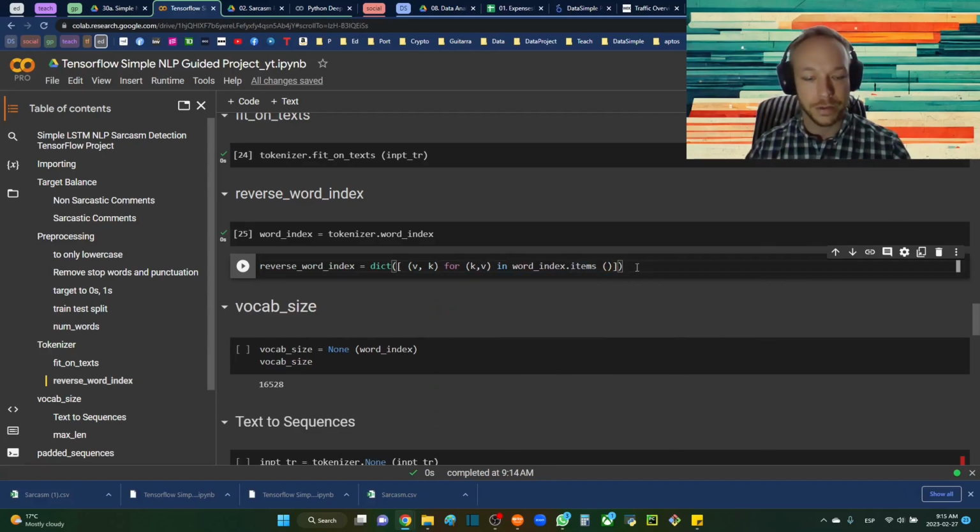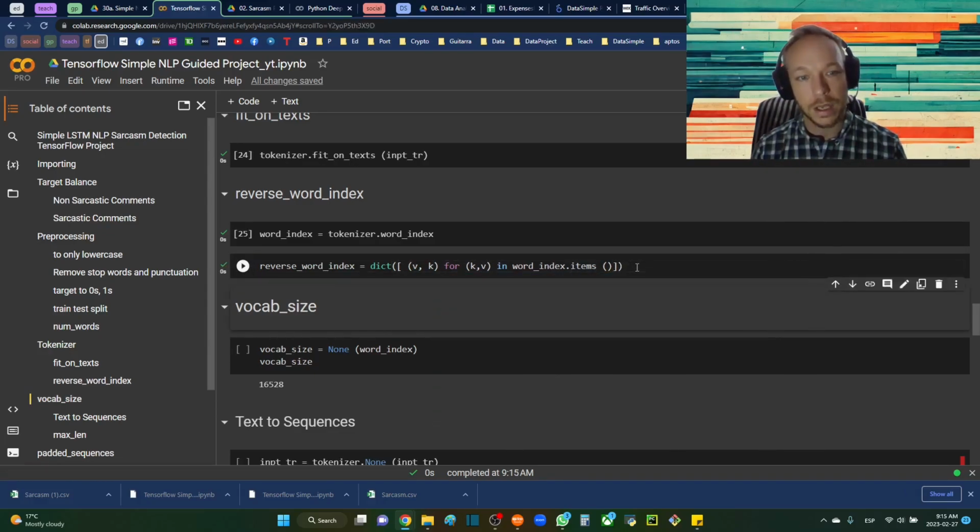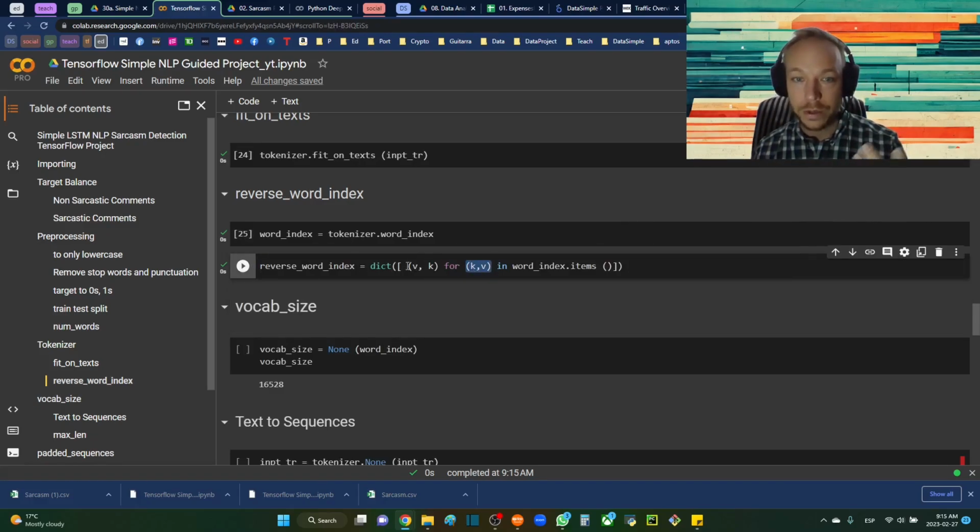So you have the reverse of this. We didn't use this today, but it's good to know, because you'll need it in so many locations in NLP, especially when you're dealing with predictions and converting your predictions back into real words. And this is a list comprehension. Again, for key and value, do value, key for key and value in word_index.items.